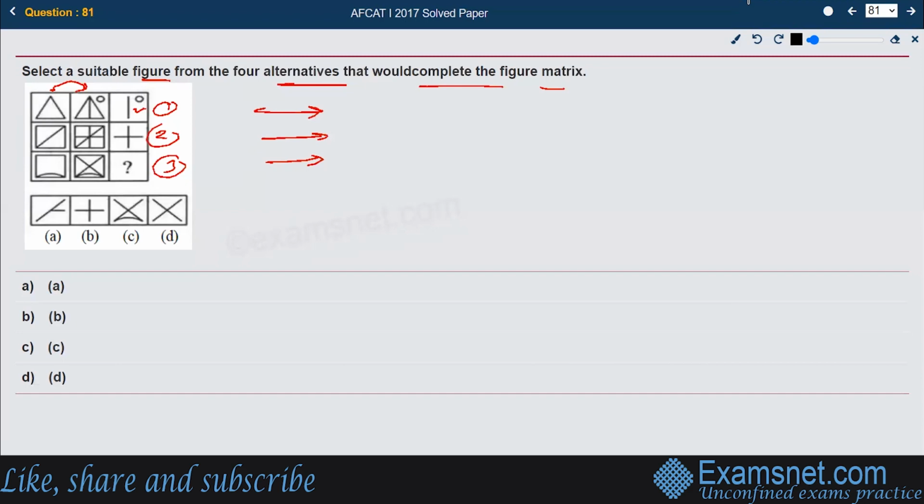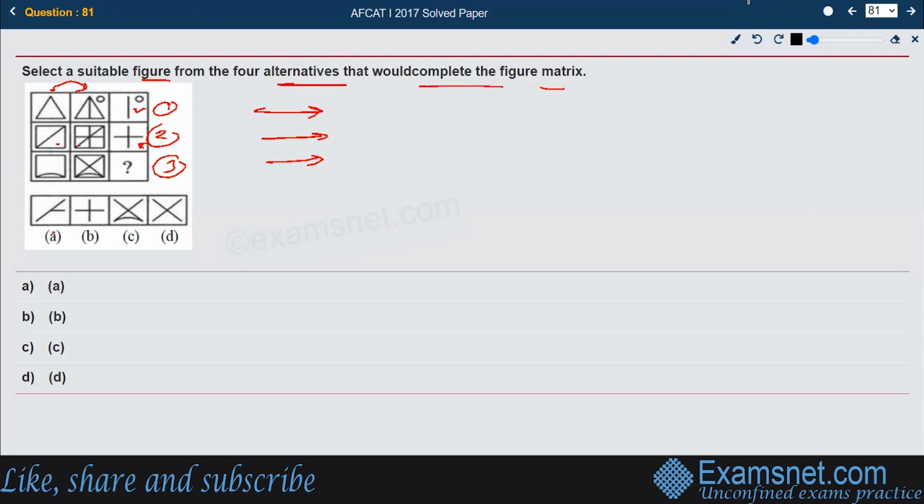Let us follow the same thing in row number 2. Is the same thing happening in row number 2 also? Here there's a diagonal line, here there's a plus created, and in the third figure, they are putting up the uncommon part between 1 and 2. And the uncommon part between 1 and 2 is the plus sign only. This is what they are doing. The uncommon part is being shared in figure number 3.